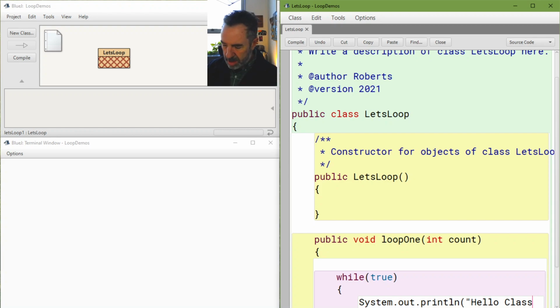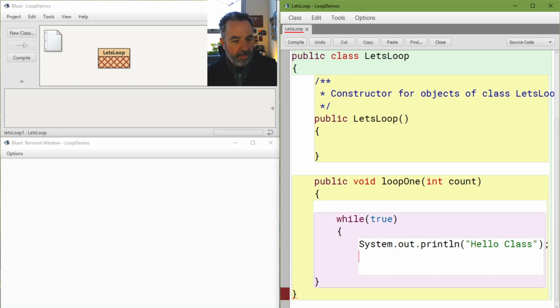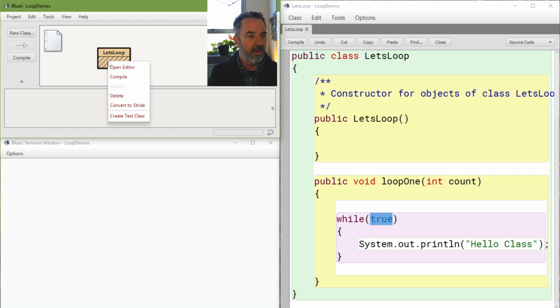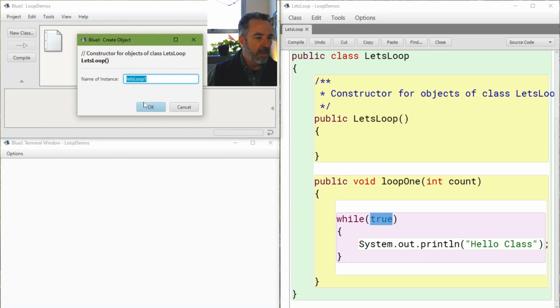Oops, got to close the quotes, close the parens, and then a semicolon. So is there a problem with this? Oops, we got to close the while loop. There we go. The problem with this is, of course, it's not going to do something count times. It's going to do this forever because count is set to true, and it's never going to change away from being true.